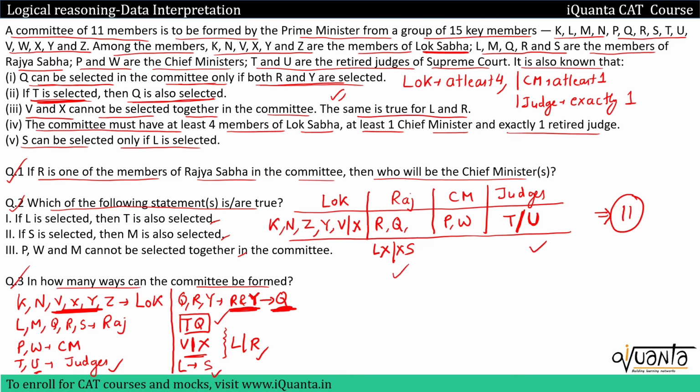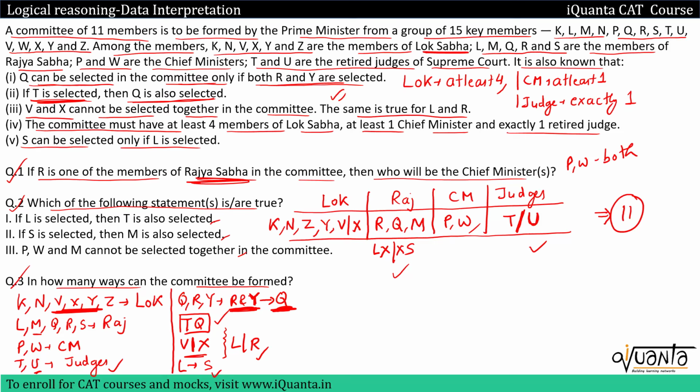So now we have 10 members. We need one more, so that can be M. M is left from Rajya Sabha, so it will be M. So we have completed the committee of 11 members. So if I select R in the Rajya Sabha, then both of them, P and W, can be the chief ministers, not just P, not just W, both of them. So P and W both will be the correct answer over here.